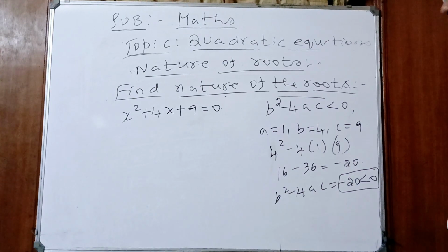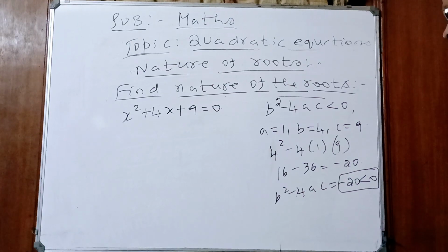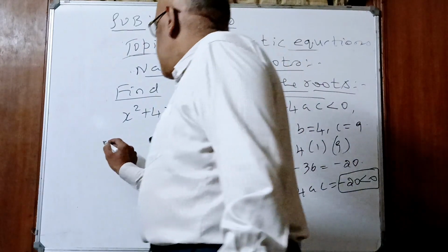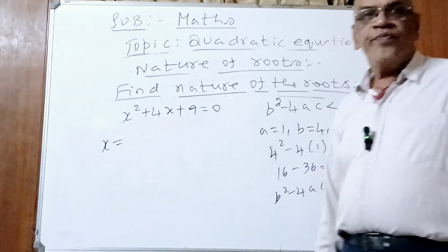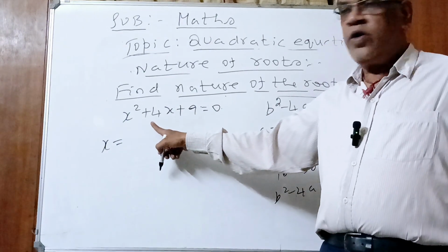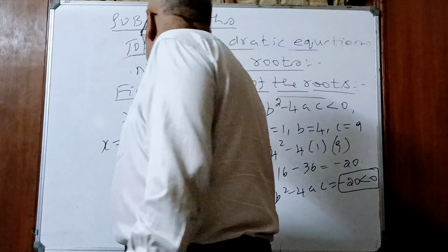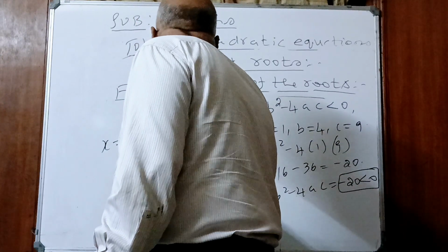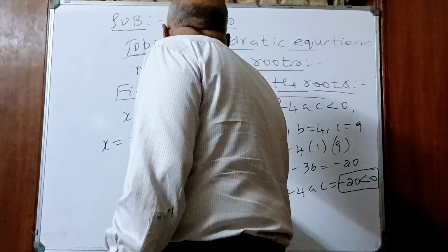Roots are imaginary. Yes or no? Yeah. Roots do not exist. Then you may ask, how is it possible, sir? Factorization is not possible here because 9 is a prime number. 9 1s are 9. 9 plus 1 is 10, not 4. 9 minus 1 is 8, not 4. Go to the formula method. X is equal to minus b plus or minus under root b square minus 4ac whole divided by 2a. Yes or no, children?